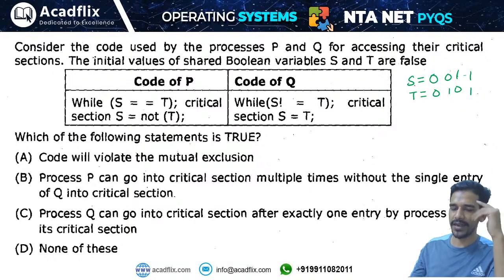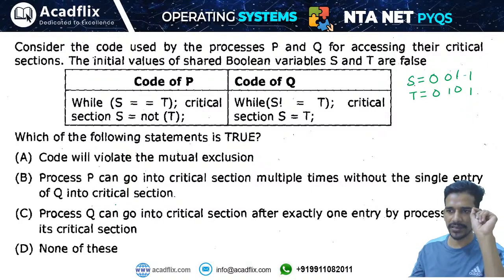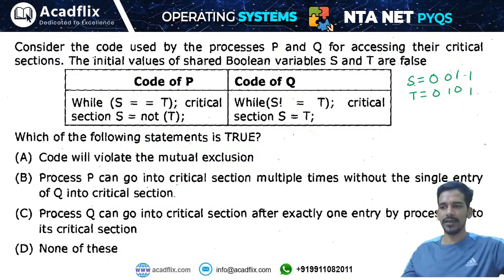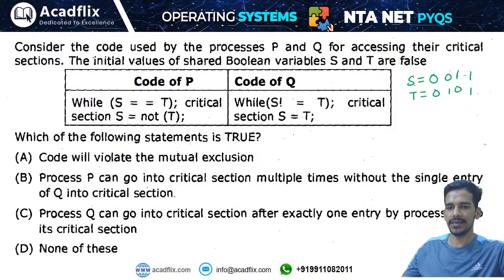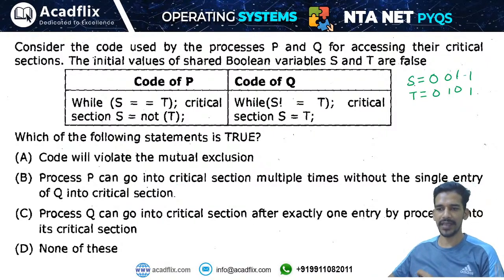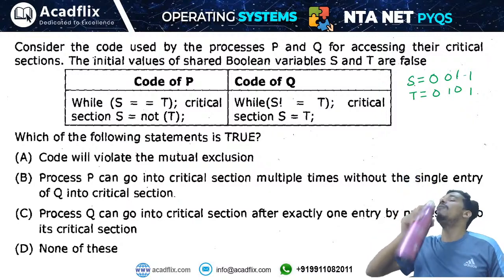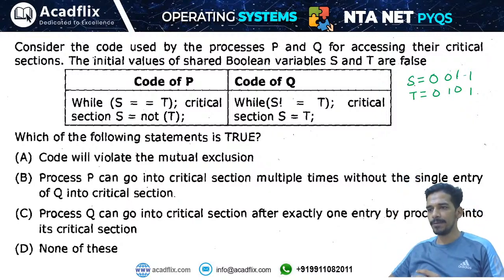Which conditions are satisfied, and what can you say about this code? There are 4 options. Read these 4 options carefully and then answer me. I want you to use your mind right here, full presence of your mind. Pooja, not too early. Please just look at the code. Look at the code one more time, carefully.